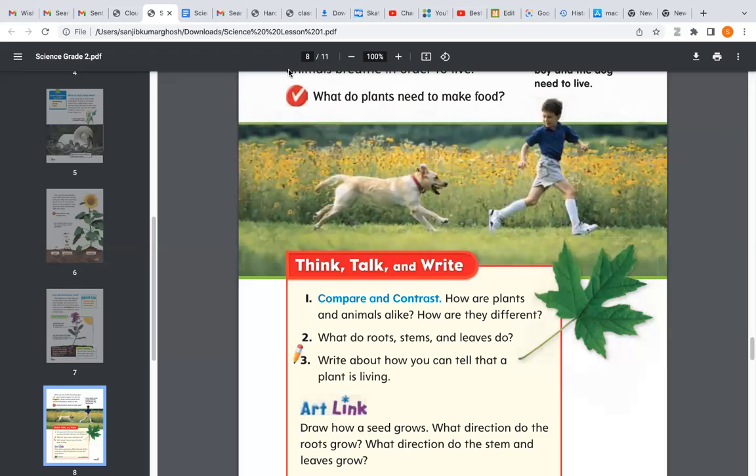Very good. It is number 1 point. Tell me the next point, beta. Animals move and plants cannot move. Very good. It is the second point.